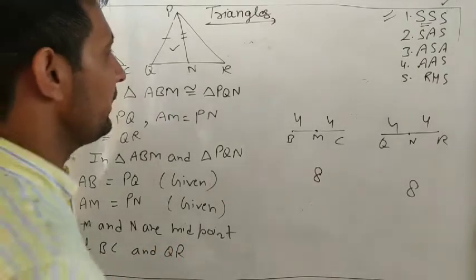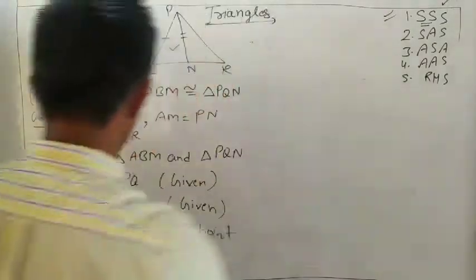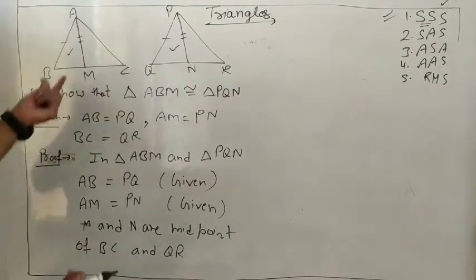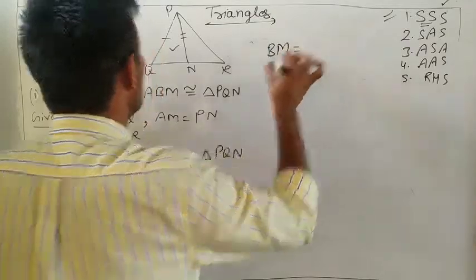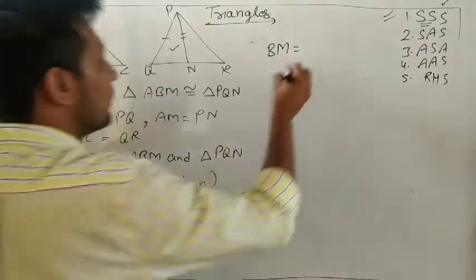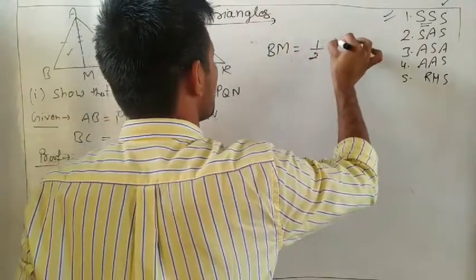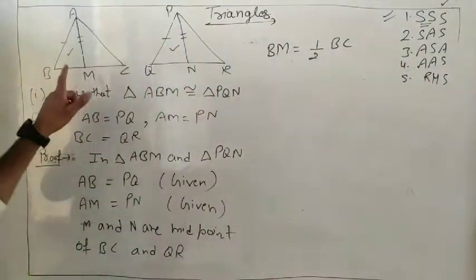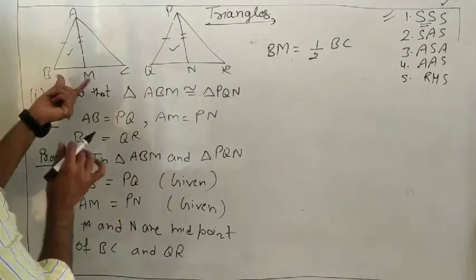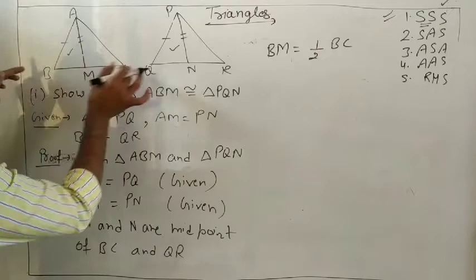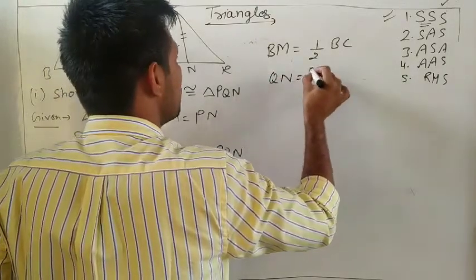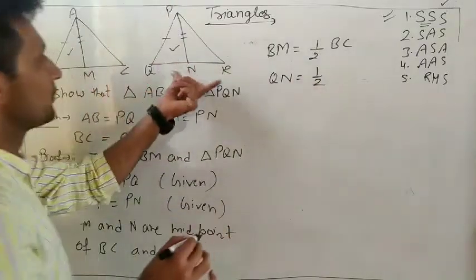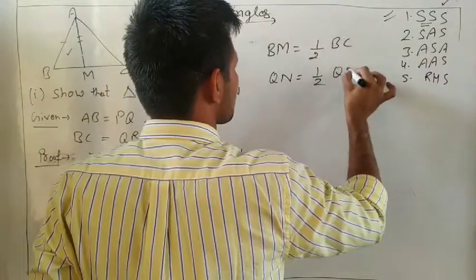If they are midpoints, then BM equals half of BC, and QN equals half of QR.